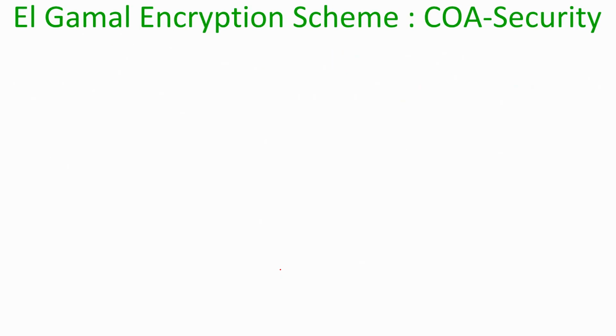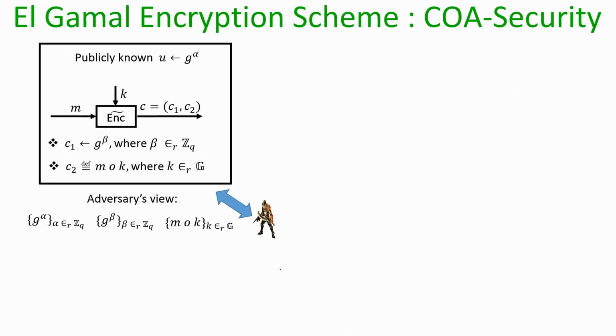Now, let us turn to the COA security of the actual Elgamal encryption scheme that we have designed in the public key setting. Before going further, let us remember what we have proved just now. We have considered the variant of the Elgamal encryption scheme in the symmetric key setting, and here is the encryption algorithm. It produces two group elements C1, C2, where C1 is g to the power beta and C2 is the masking of the message, and apart from that the adversary also has public information, namely g to the power alpha, where alpha is not known to the adversary.